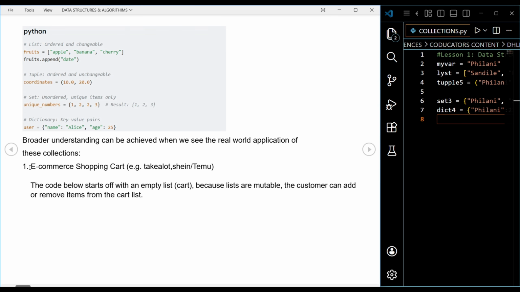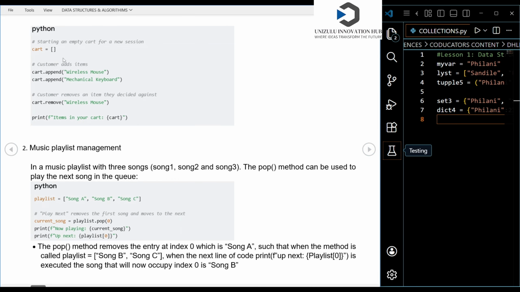For example, when you're looking at e-commerce shopping carts, you guys know of e-commerce shopping carts. You do a lot of online shopping. So when you're doing online shopping, you often add products to the cart. Let's say you want to buy a Samsung phone, you are going to add the Samsung phone to the cart, and at the end of the day, you're going to check out and pay for the phone, right? So we use a list to be able to do that. Basically, the code below starts with an empty cart. It's just an example. Don't worry yourself too much about the syntax. For now, I'm just giving you an idea of an application.